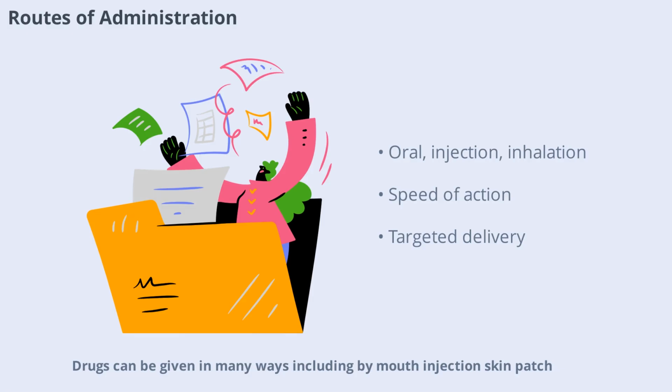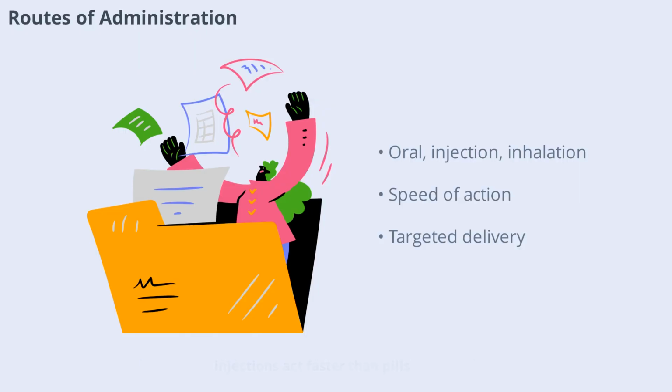Drugs can be given in many ways, including by mouth, injection, skin patch, or inhalation. The route of administration affects how quickly and how much of the drug reaches its target. For example, injections act faster than pills. Understanding the different routes helps ensure that medications are used in the most effective way.